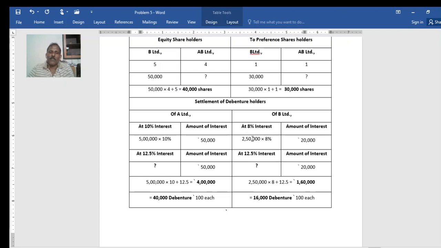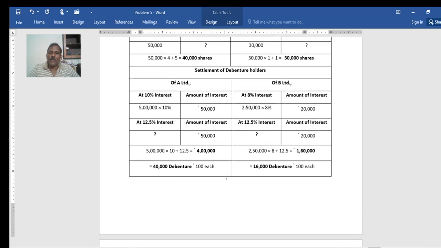At 8% on 2,50,000 it is 20,000. Now at 12.5%, 20,000 divided by 12.5, you will get 16,000 debentures. In case of B Limited debentures, they will get 16,000 debentures in AB Limited. Previously, in case of A Limited, the debenture holders of A Limited get 40,000 debentures.